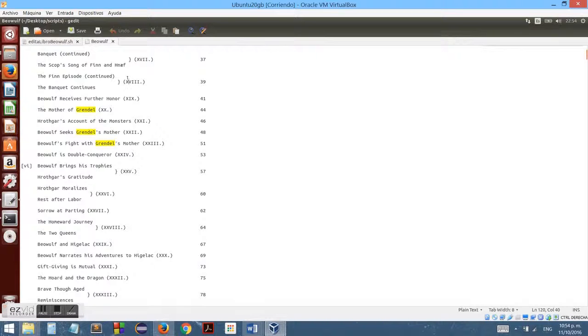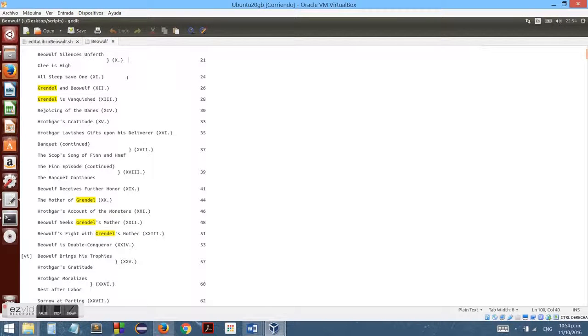Looking for it. Here we go. Okay, yeah. So 107 is the line of the chapter where Grendel is vanquished. That is going to be: Donald Trump is vanquished. And the chapter number, this Roman numeral, is going to be changed to the date and time that I want my agent to find the target.